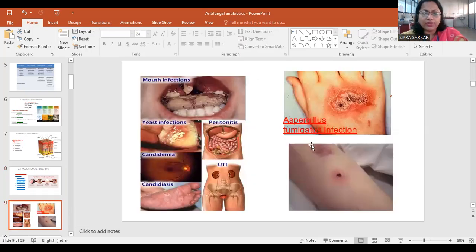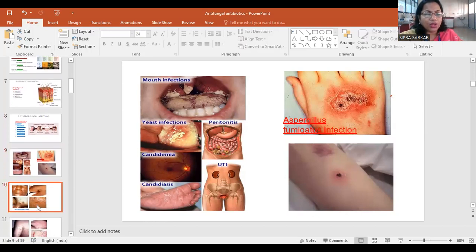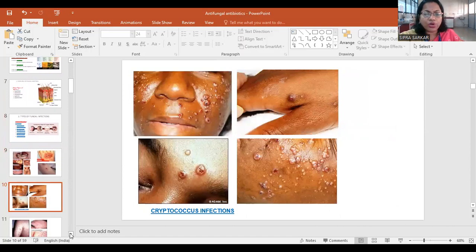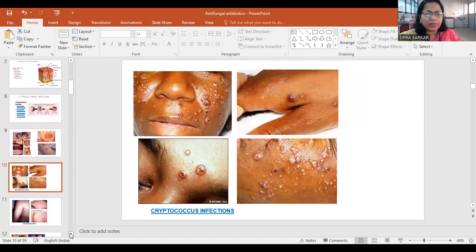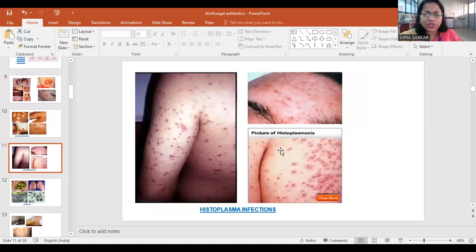So these are the different diagrammatic infection diagrams: Aspergillus fumigatus infection, Candida, candidiasis, that is going in the food portion. Some persons who are working with vegetables and selling vegetables have chances of infection. Periodontitis, UTI, this type of infections are also there. Next, Cryptococcus infection, they are spreading through the skin and look very bad, and they need too much drug treatment. Histoplasma infection, so they are spreading on the skin and making a pox-like structure.